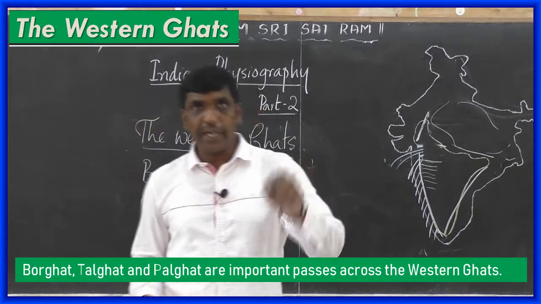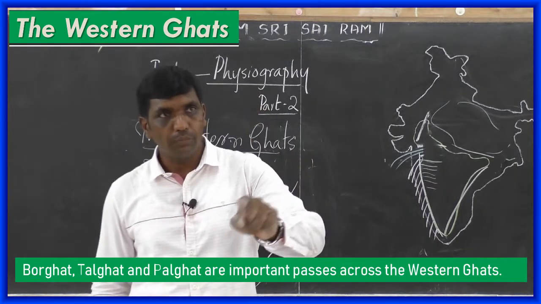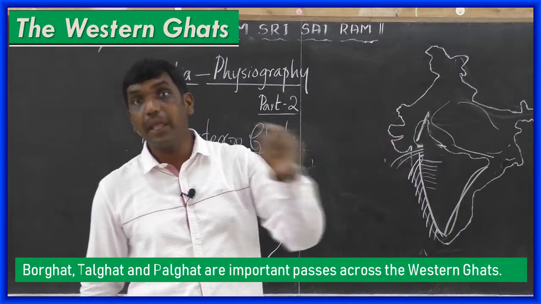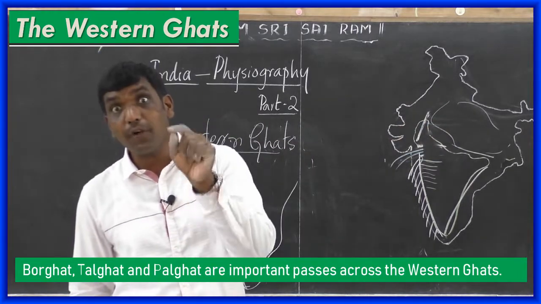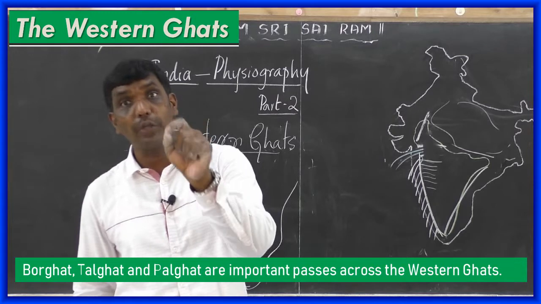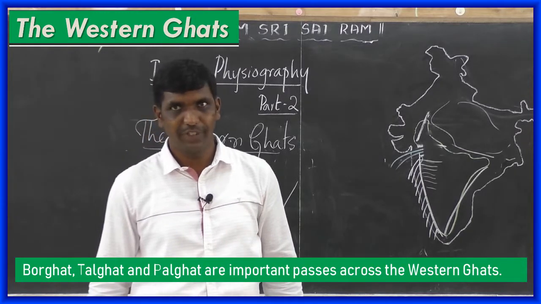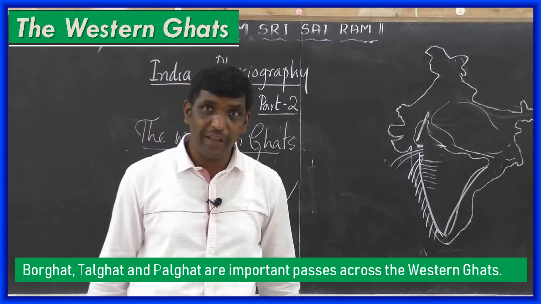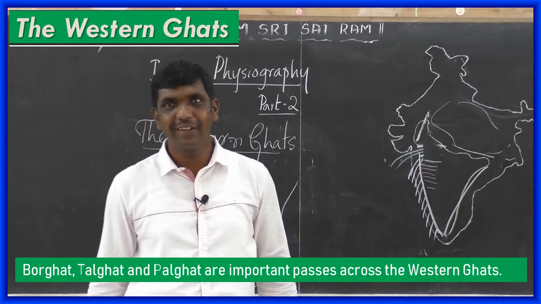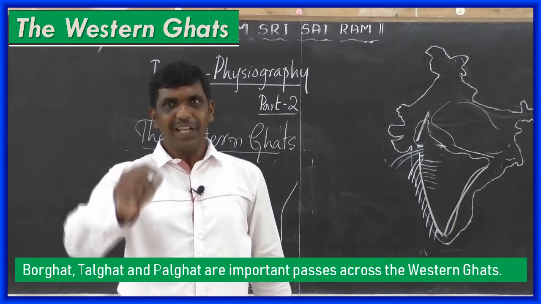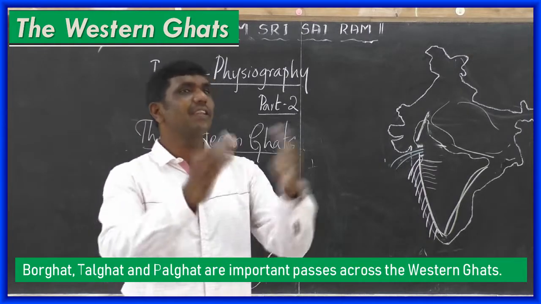Before studying this, once again go and see the important passes found in the Himalayan mountains. Shipkila, Burjila, see? These are the passes. Similar passes we can see in the Western Ghats.